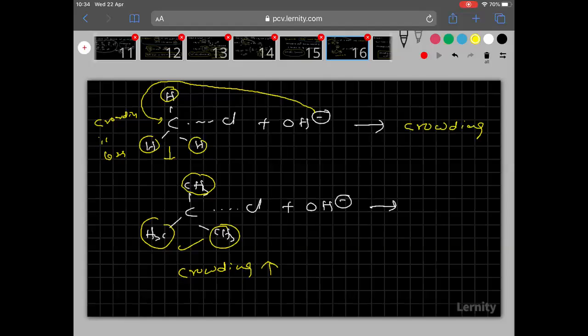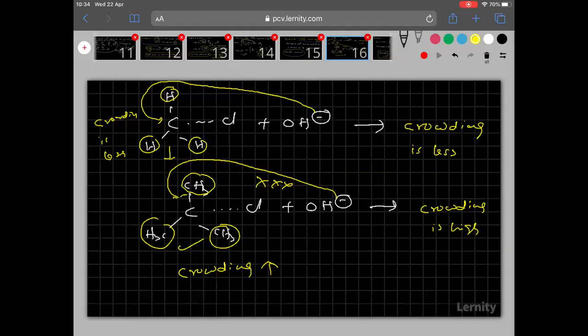Nucleophile attacks easily where crowding is less, but nucleophile attacks with difficulty where crowding is high. So in the second case, crowding is high, so the nucleophile cannot approach, because here crowding is very high.